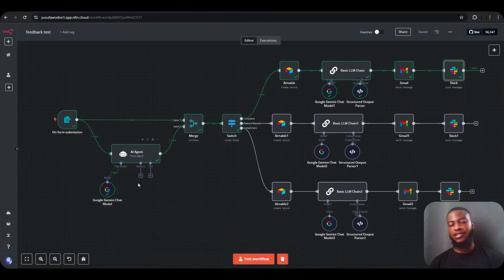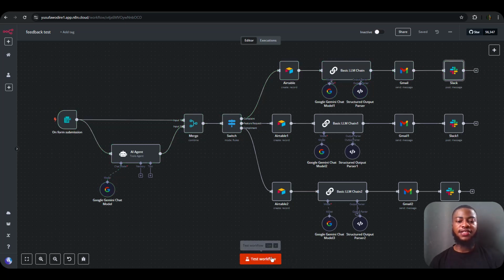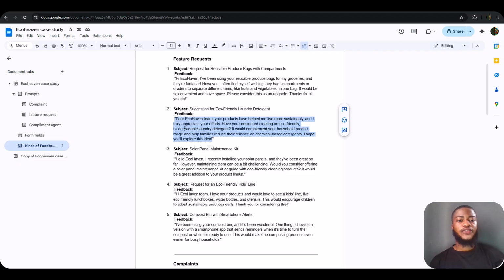So I'm going to run this workflow again, but this time I'll be sending a feature request feedback, and let's see if the AI agent actually classifies it well and responds to it properly. So let me delete this and test the workflow again. For the feature request, I'll be using this particular feedback.